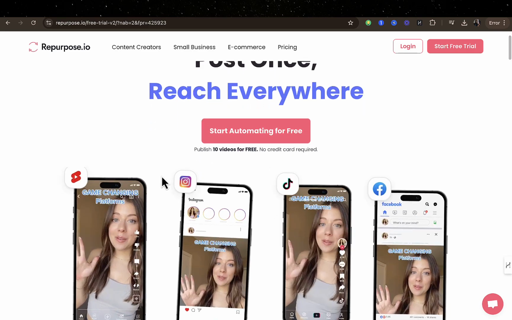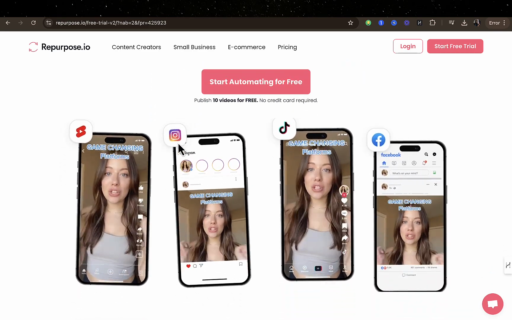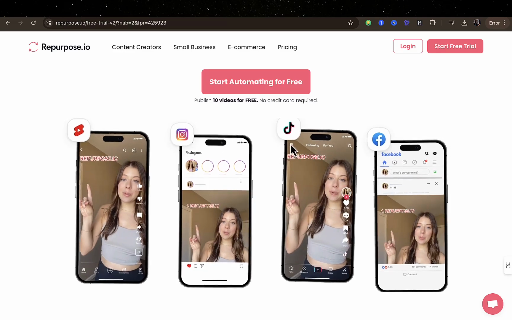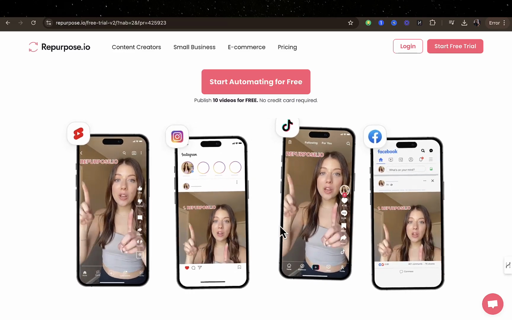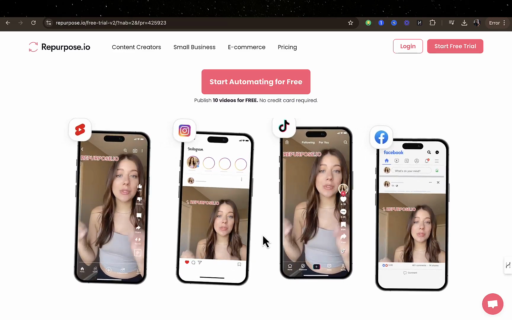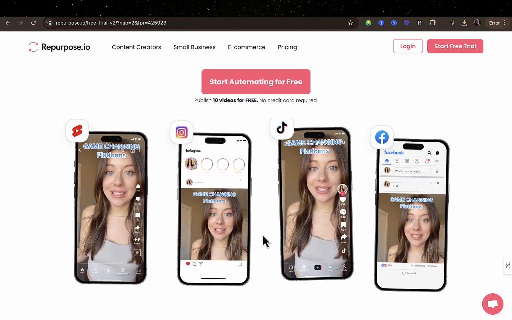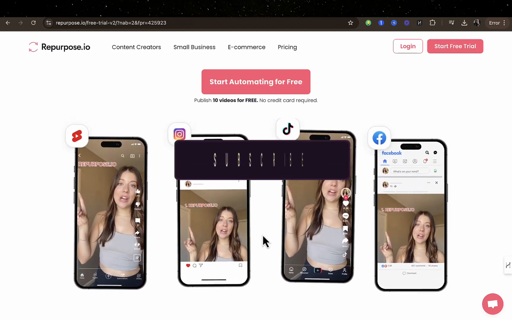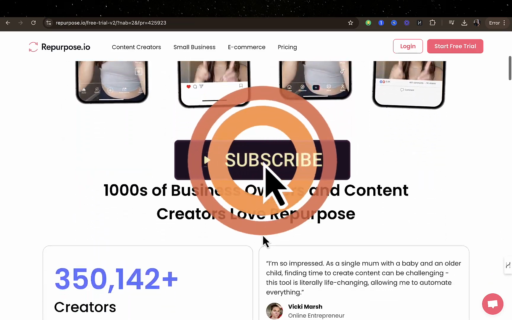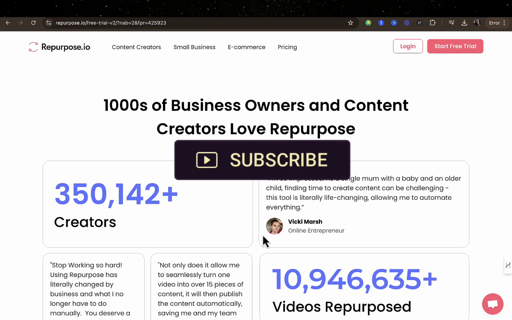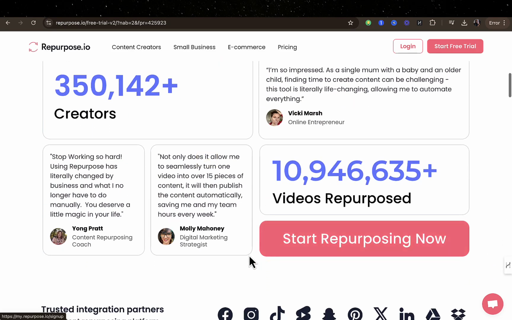So you can see right here, this is YouTube Shorts, Instagram Reels, TikTok and Facebook Reels. The same video you can see right there, so you don't have to do multiple recordings for different platforms. You can do that in just one click, right? Scrolling down, you can also see other business owners that are using this platform, because it makes your work much easier instead of uploading or posting on your different platforms.